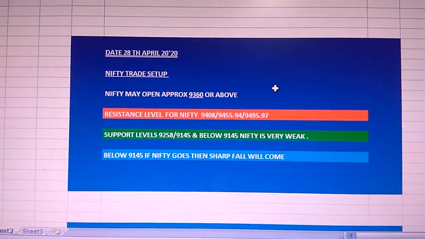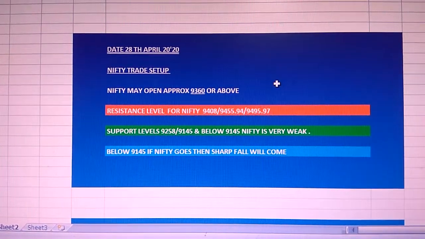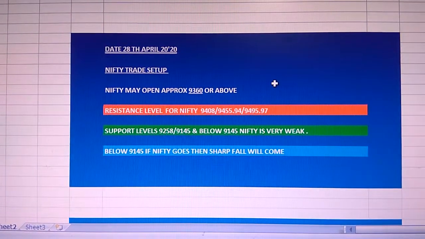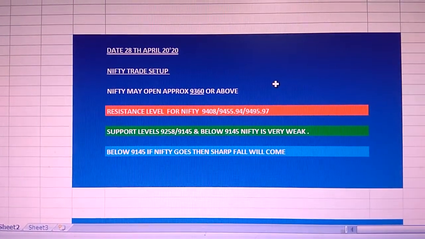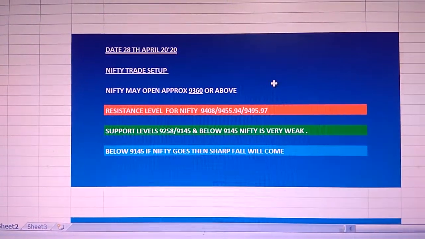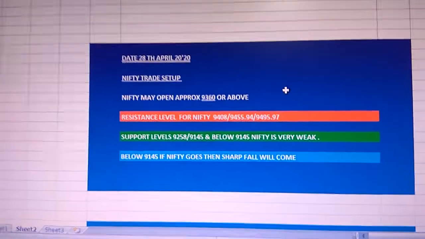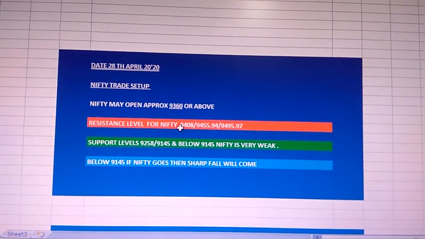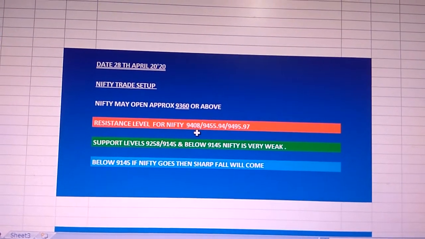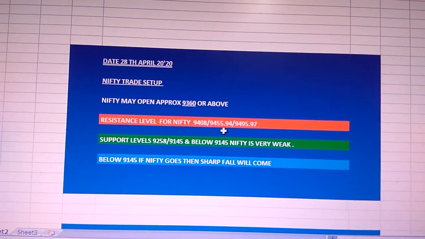Here I am going to share the Nifty trade setup for 20th April 2020. As per me, Nifty may open at approximately 9360 or above that. The first resistance on Nifty is 9408. You can see here 9408. And if Nifty crosses 9408, then you can wait for 9455.